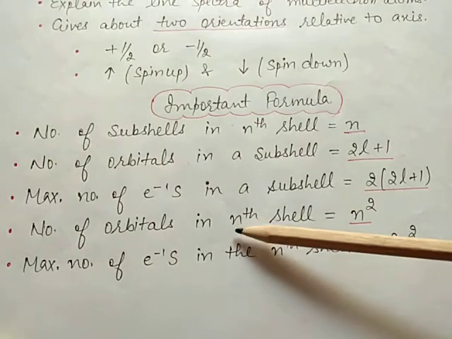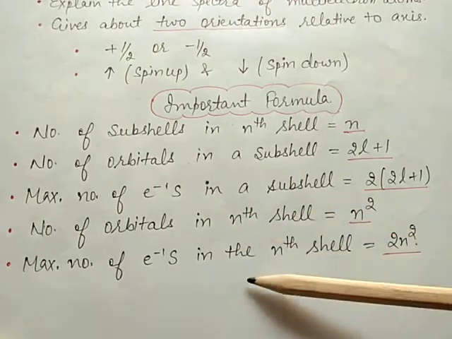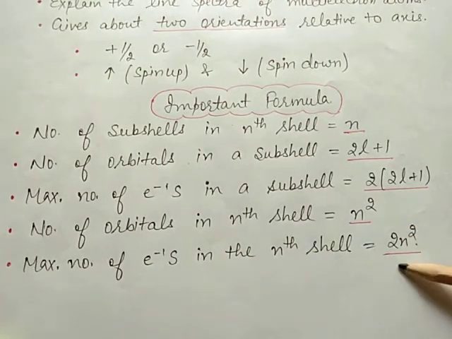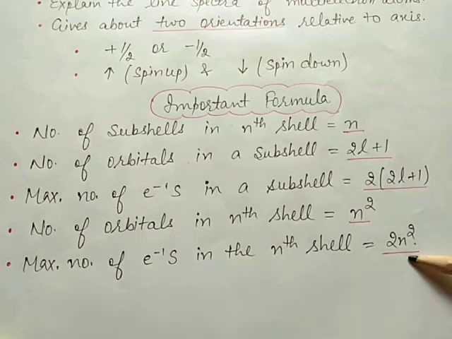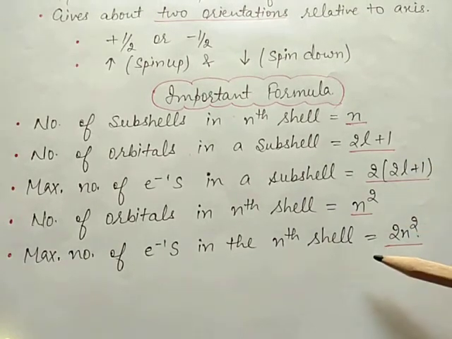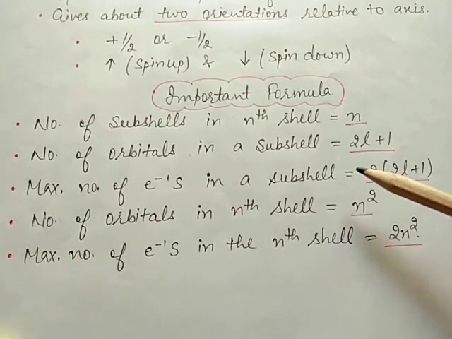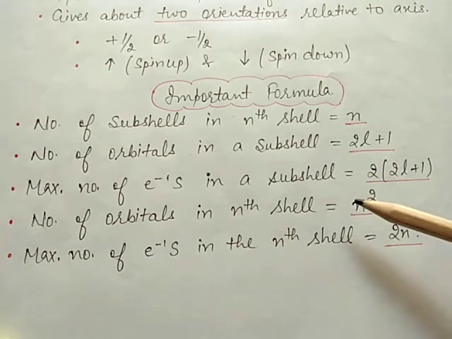Now, next is the number of orbitals in the nth shell, that is n square. Now, the maximum number of electrons in the nth shell is represented by the formula 2n square, where n is the number of the orbit or shell. So all these formulas are very important for your exams, to calculate the number of orbitals and the maximum number of electrons in a shell or subshell.